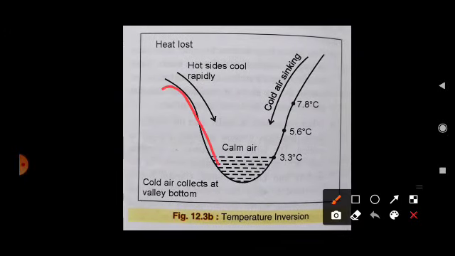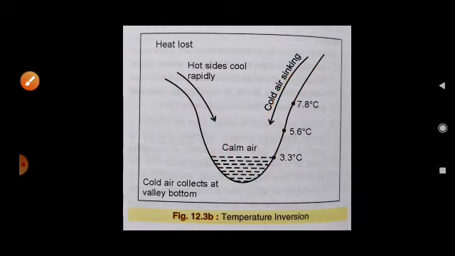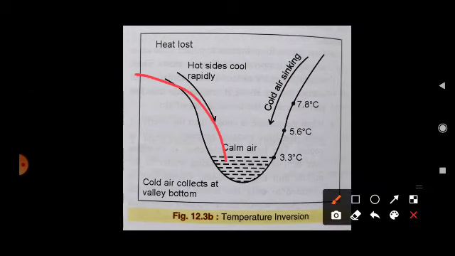There are some valley places, and this condition is especially for valleys. Normally, as we go higher the temperature decreases. But in the valley, the temperature increases as we go higher and decreases as we move downside. You can understand that. So this is the phenomenon of temperature inversion.